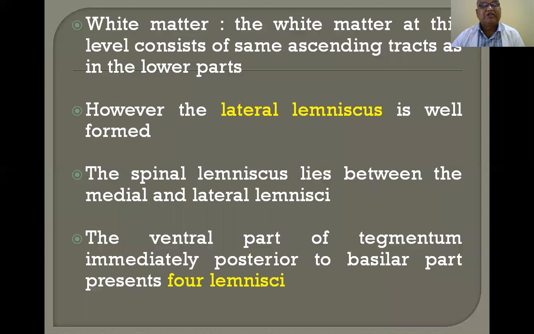White matter. The white matter at this level consists of the same ascending tracts as in the lower part. However, the lateral lemniscus is well formed in the upper part. The spinal lemniscus lies between the medial and lateral lemniscus.